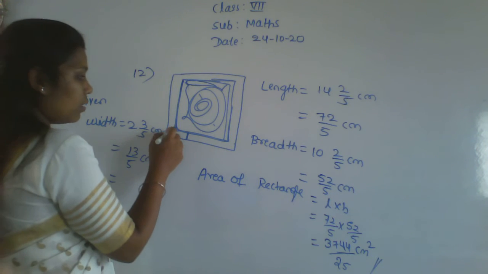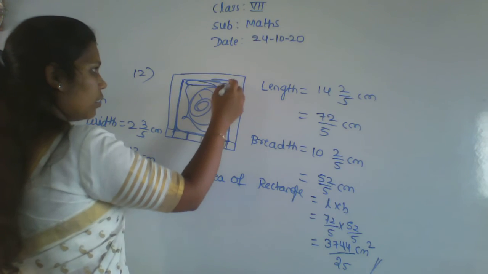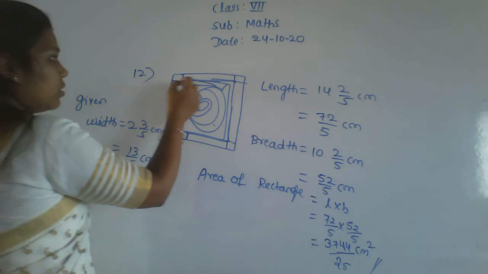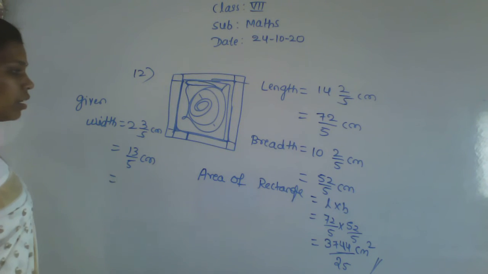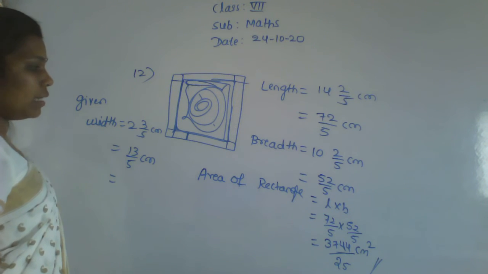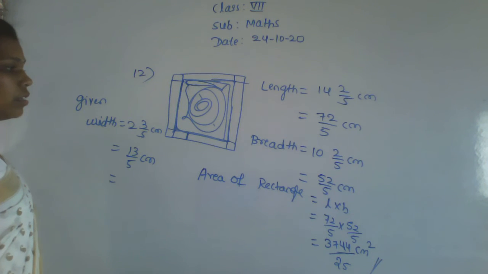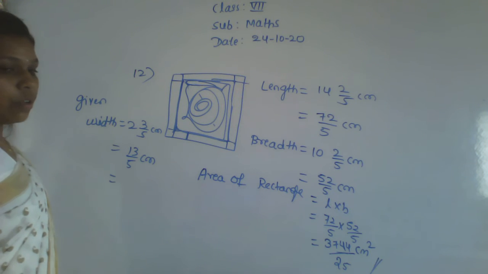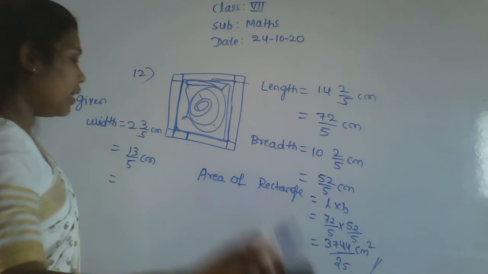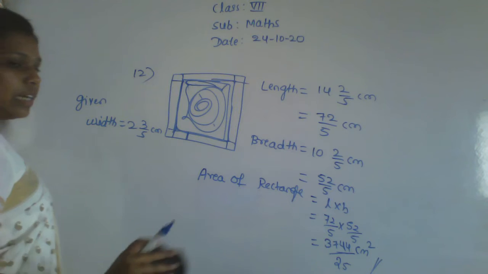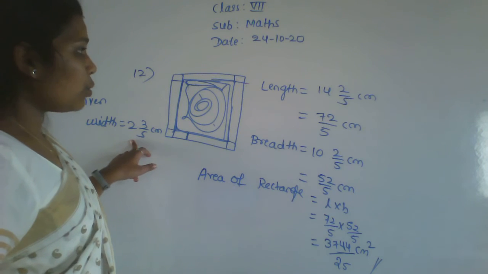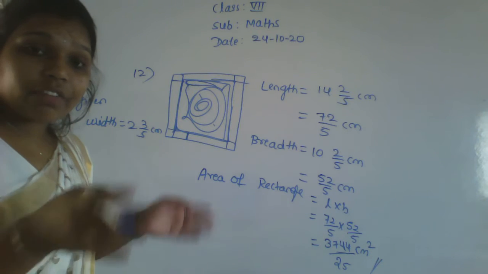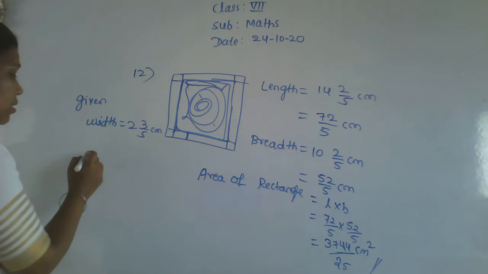But for that, it will repeat, right? See here, the width is 2 integer 3 by 5 centimeter. For that, to find the area of the photo frame, from the length also we have to subtract that much, and from the breadth also we have to subtract, and after that do the multiplication, that is the area.